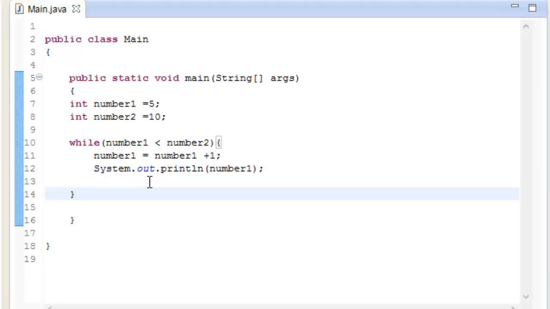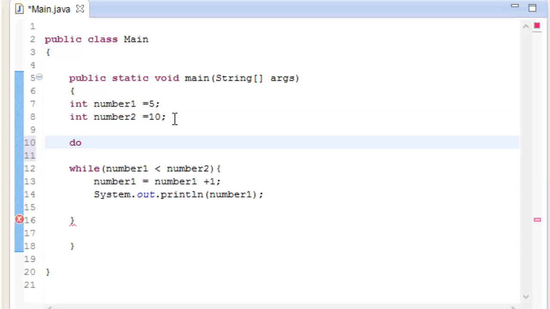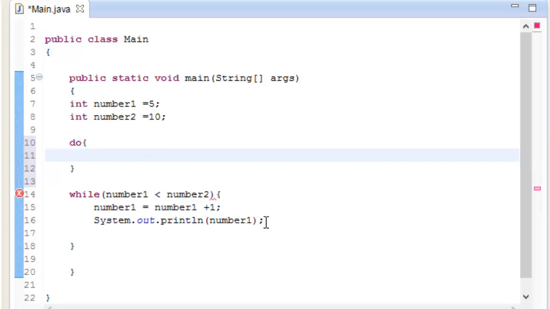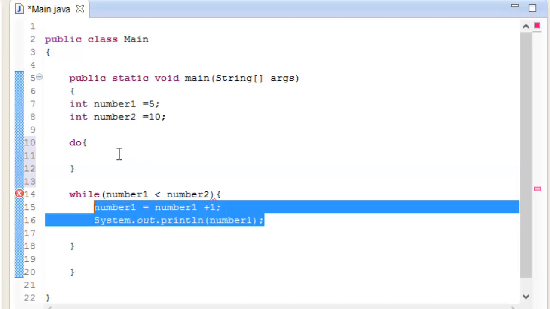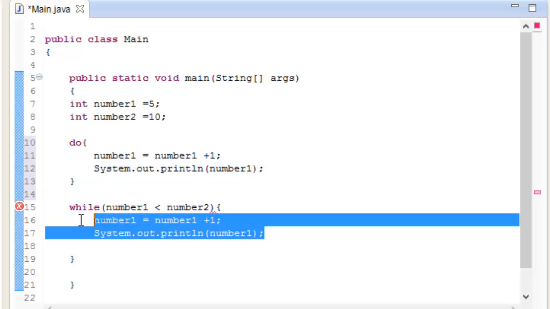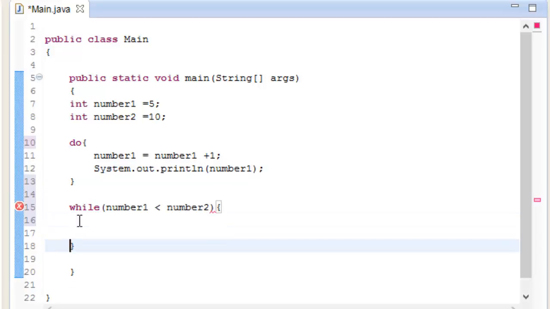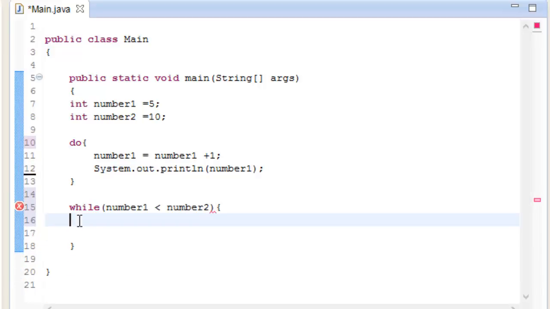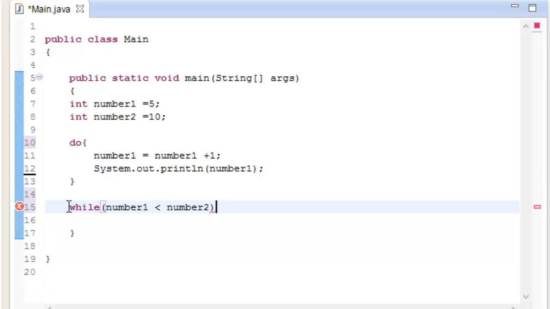So that's it for this video, but let me show you, because I have time left, let me go ahead and teach you something else. I'm going to tell you about the do loop. Let me create that: I'm going to copy this one and paste it over here, and remove this line of code and also the brackets. As you know, the while loop is on the bottom.